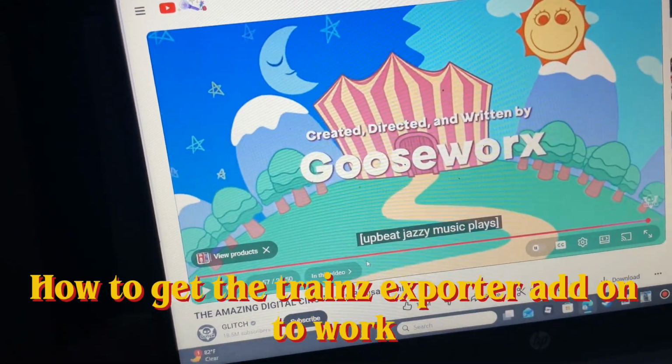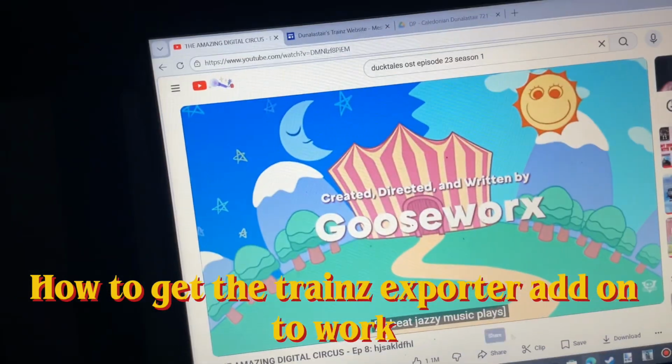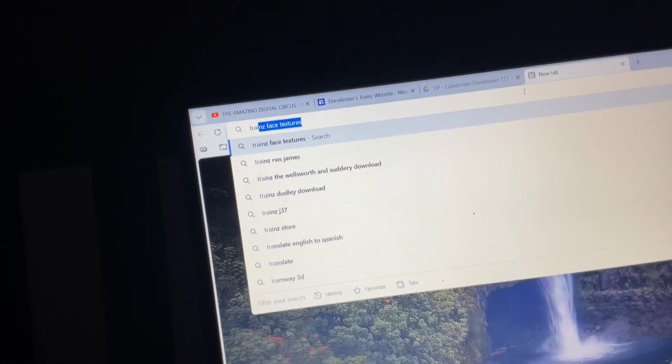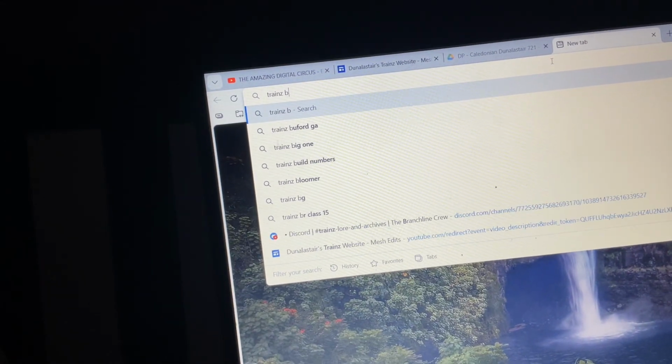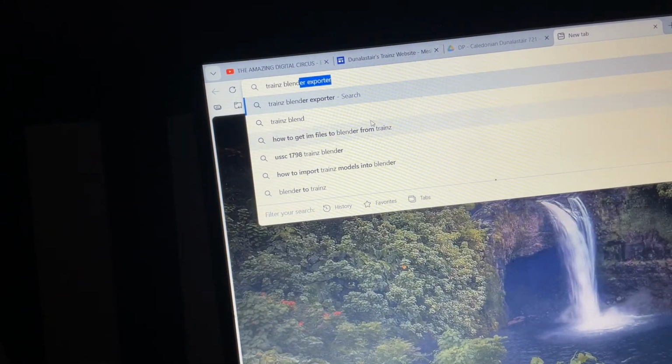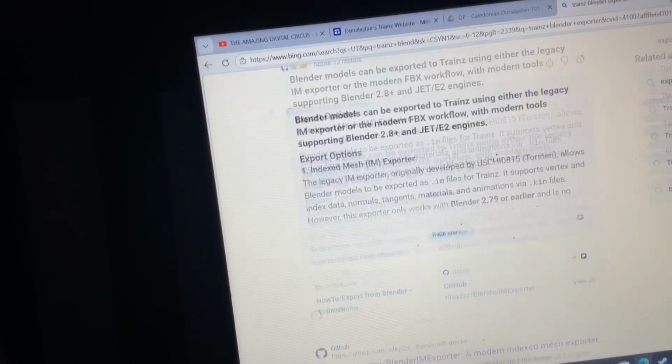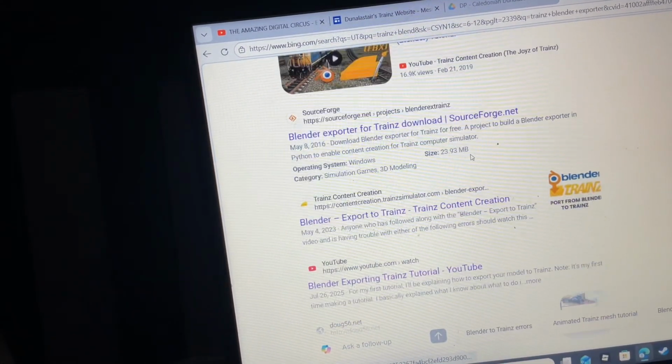So basically, the way you get the trainz add-on to fix, find the Blender trainz exporter thingy.